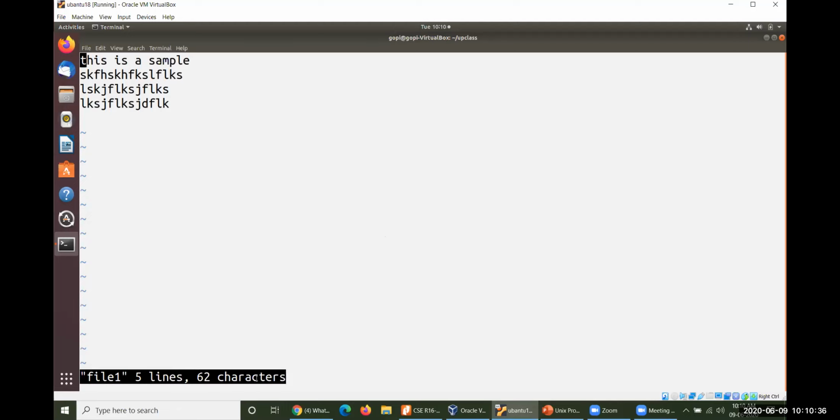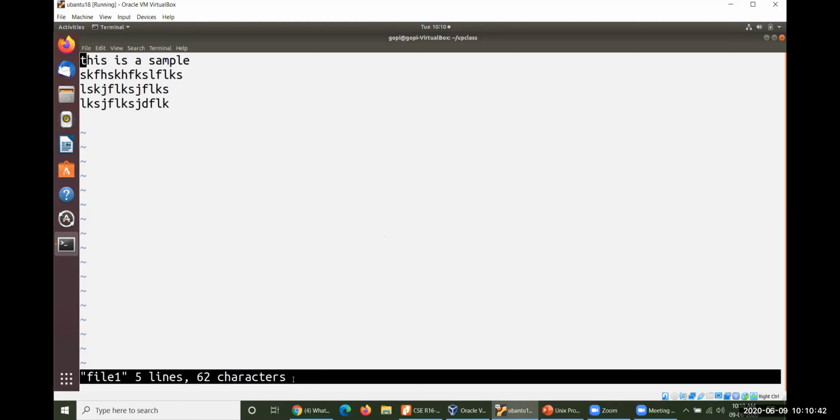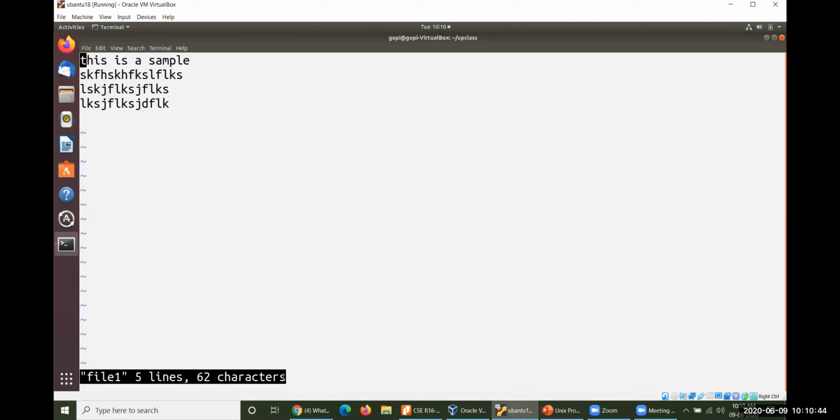If that is displayed, your VI editor is considered to be in non-editing mode. You are not editing or manipulating the contents here, so you can use your flow lines to navigate here and there throughout the lines.